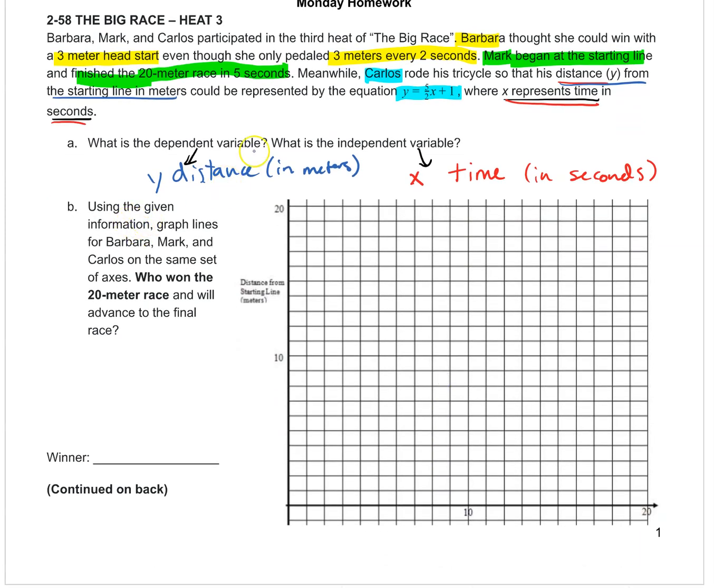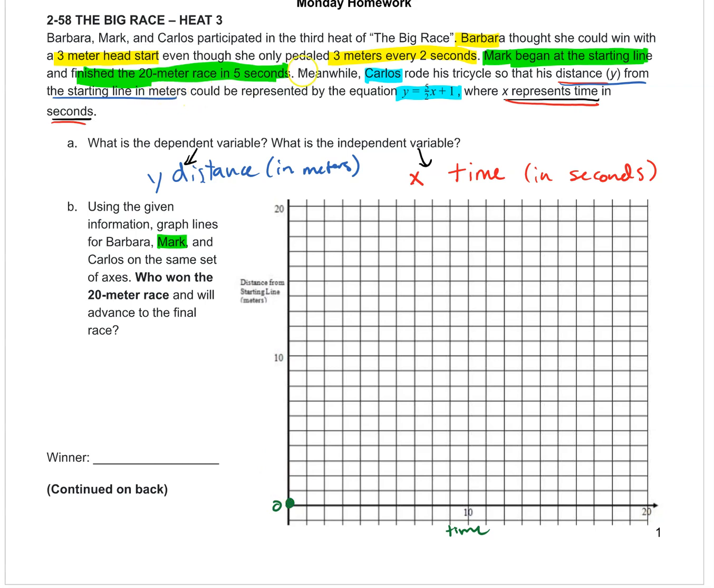All right, so using the information given above, graph lines for Barbara, Mark, and Carlos on the same set of axes. Who won the 20-meter race and will advance to the final? I'm just going to do one of these, and then you can do the rest. So I'll do the tricky one, which is Mark. Mark began at the starting line and finished the 20-meter race in 5 seconds. So Mark began at the starting line. So this is time. So distance from starting line would be 0. So Mark started right here.